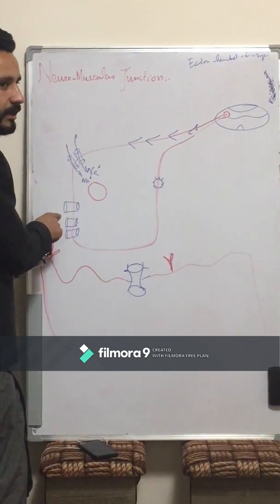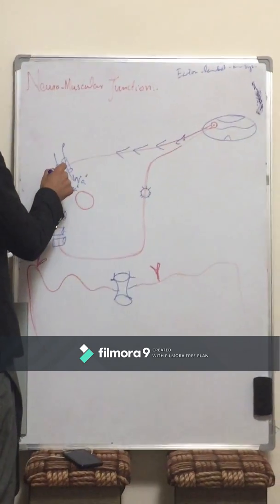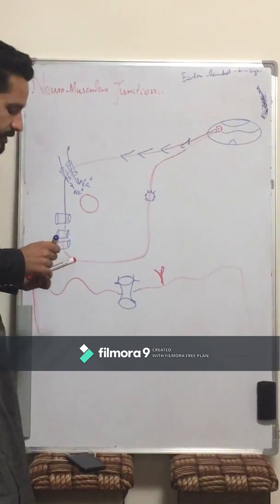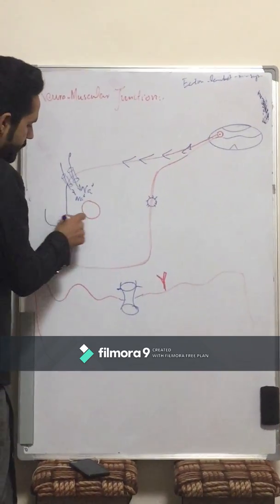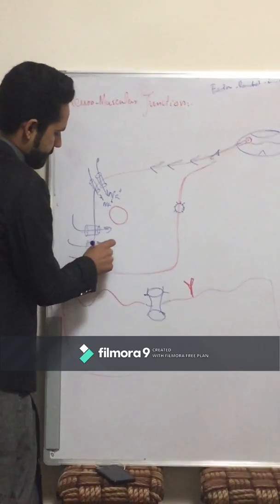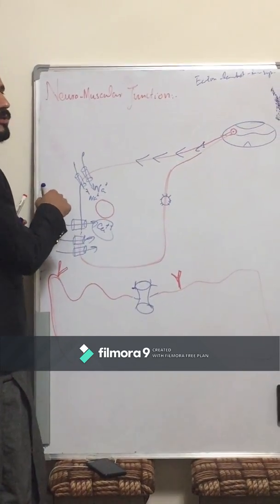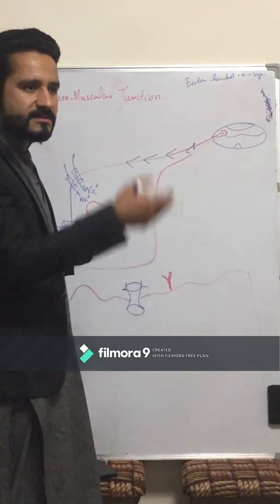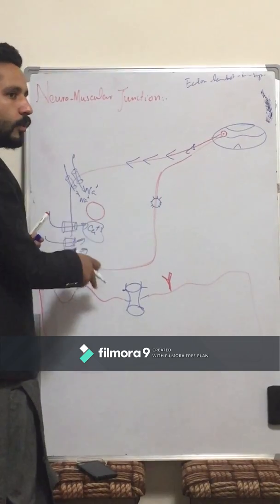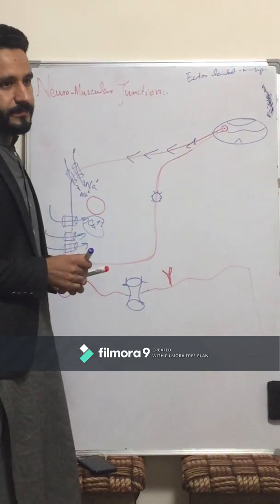When the depolarization reaches, there will be a huge influx of calcium ions. Why? Because there is a huge concentration of calcium ions in the extracellular environment, so they will move along the concentration gradient into the intracellular environment.